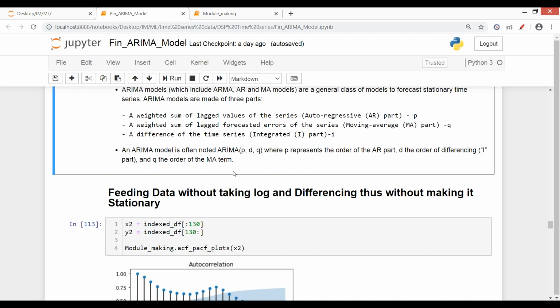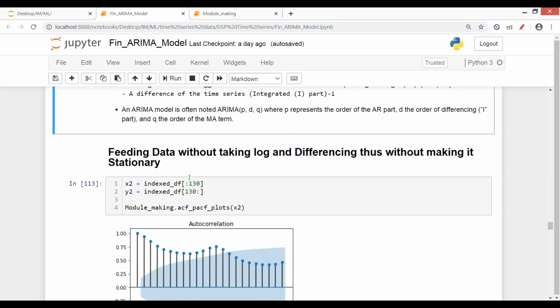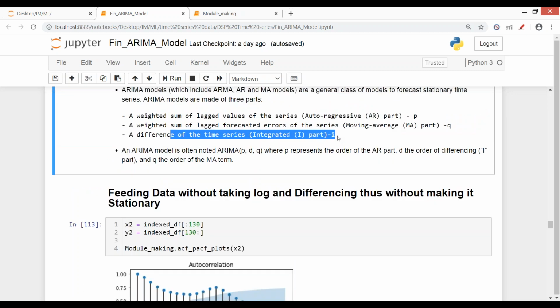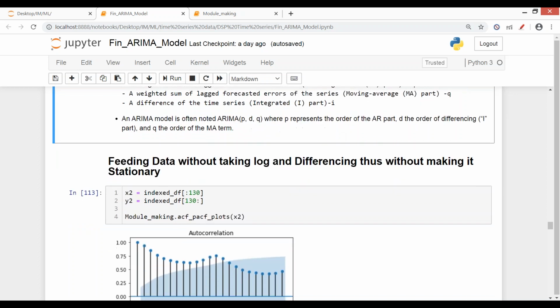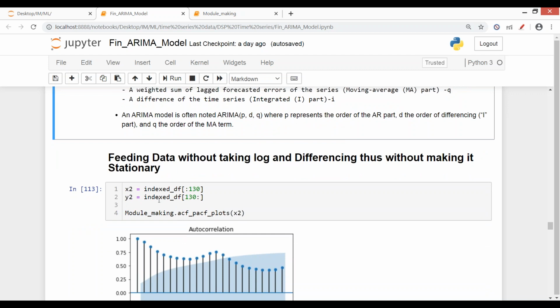Now, see, I use 3 approaches here. The very first, as I already told you: it's not mandatory that you make your data stationary in order to feed it into ARIMA, because in the ARIMA backend, this I term, the integrated approach, the value of D, will make your data stationary. So it's not mandatory, but you should know how to make your data stationary. You can feed in stationary data, or you can feed in regular data and you get the result. And how do we see the results? By using RMSE, MAE, MAPE, and all those metrics, which are regular regression metrics.